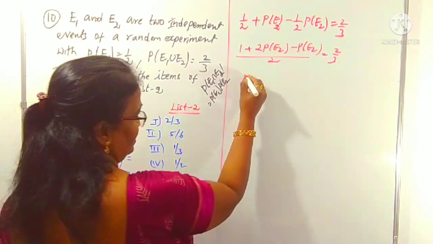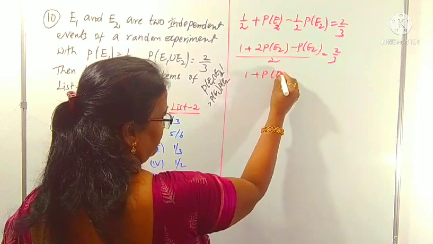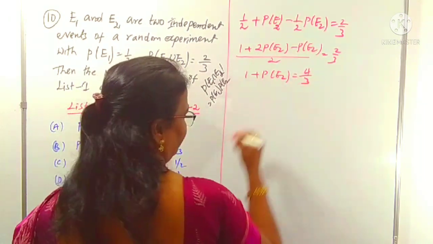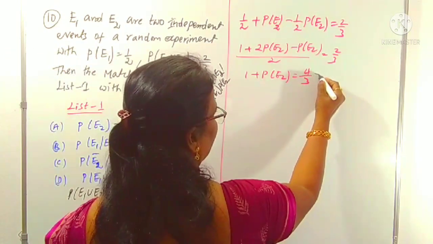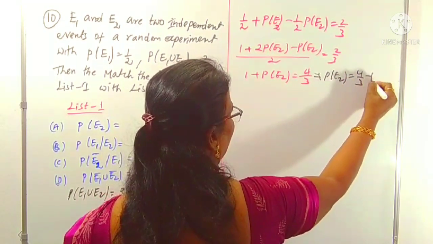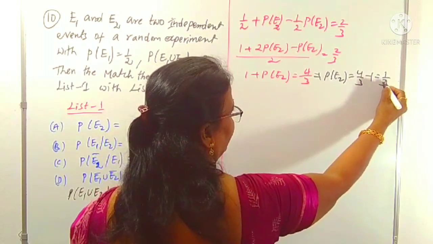So by this simplification, 1 plus P of E2 is equal to 4/3. What is P of E2 from this one? 4/3 minus 1 is 1/3. P of E2 we got as 1/3.